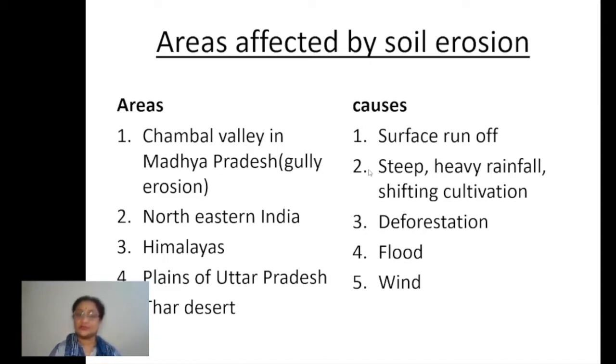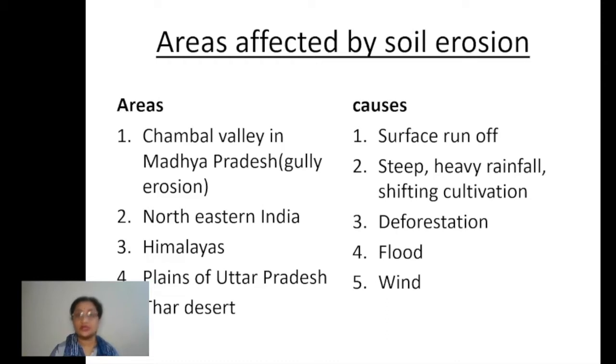Then northeastern India, suppose northeastern hills, as well as the foothills of the Himalayas, or even the Western Ghats, the problem of erosion is increasing day by day, right? There again, the factors working are mainly steep slope, heavy rainfall, and when deforestation is done over that, it adds up to the total erosion, right? So, what do you think? What can we do to reduce this?